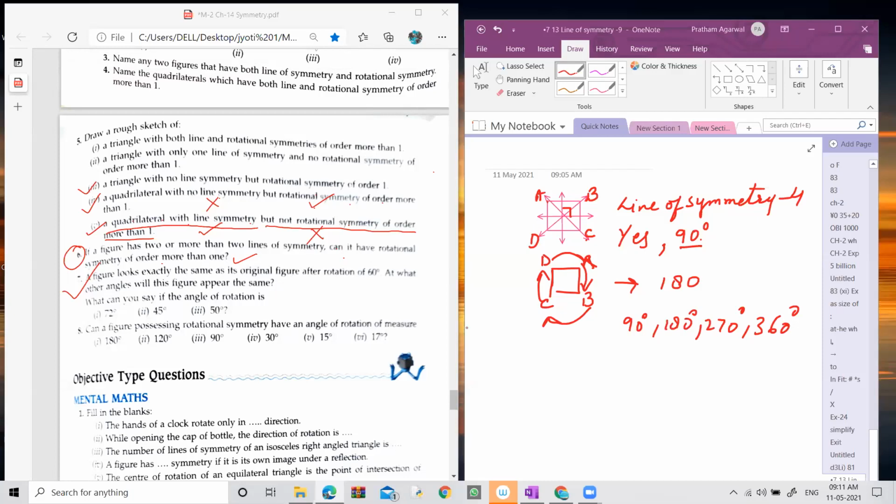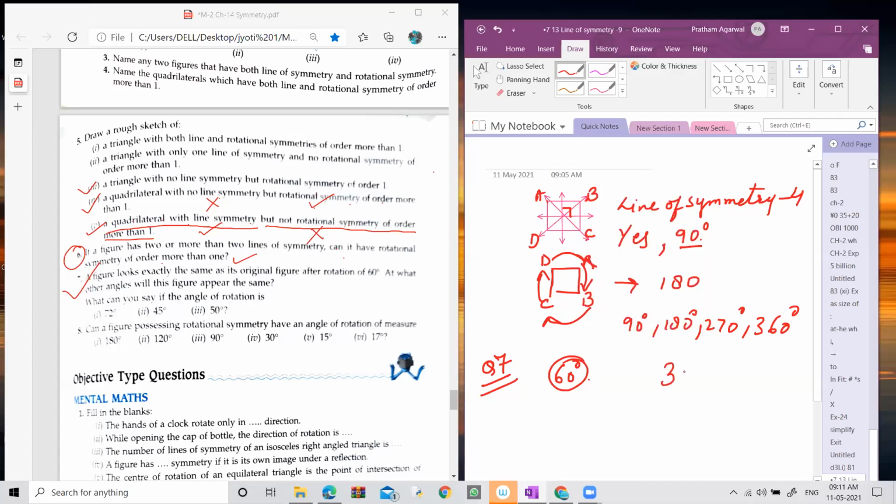Let me explain one question, then you can tell the other parts. Okay, so let's check whether it is the correct angle or not. If you rotate by 60 degree, it looks like before.